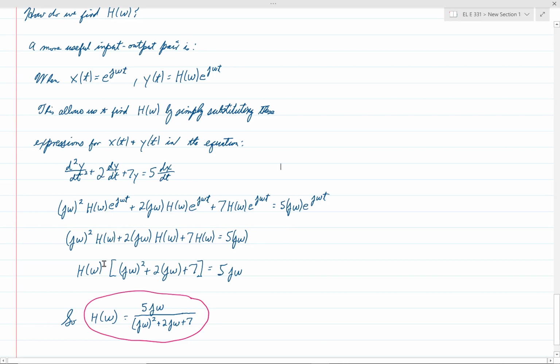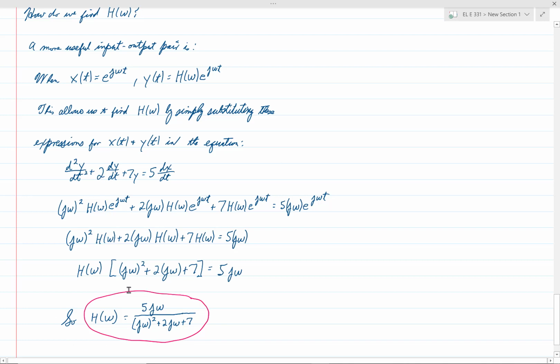And now factor out h of omega on the left-hand side, so you have h of omega times j omega squared plus 2j omega plus 7 is equal to 5j omega on the right-hand side. And therefore, there you have it, just that simple. H of omega is simply equal to 5j omega over j omega quantity squared plus 2j omega plus 7.